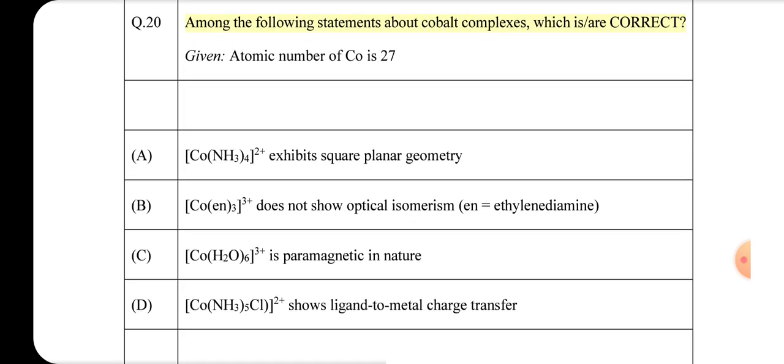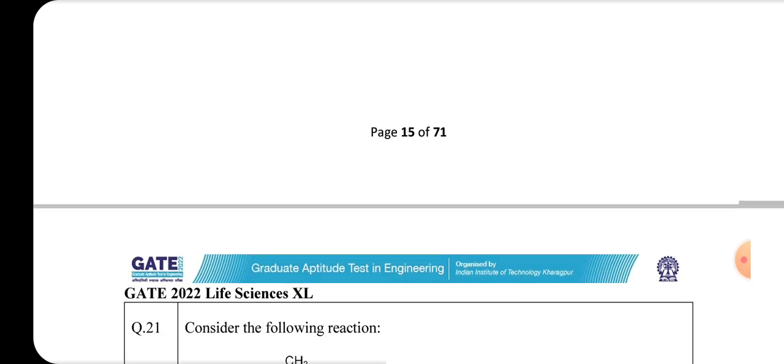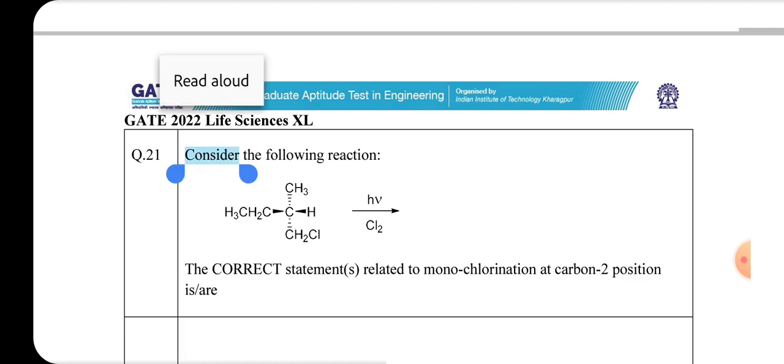Among the following statements about cobalt complexes, which is correct? Given atomic number of Co is 27. A. [Co(NH3)6]; D. [Co(NH3)5Cl]2+.